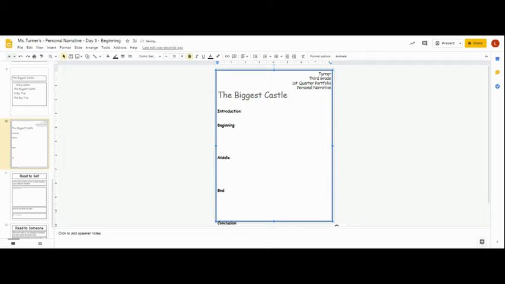So my title went right over that title, but that title is way too big. I need to make it smaller. So I'm going to make it, let's do an 18. 18 should be big enough. And titles should be in the center of the page. So I'm going to go up here, right next to this plus sign where you see all these lines. This is called the alignment button, and I'm going to click the one that tells me center. If I put my mouse right over it, it says center. The big castle.